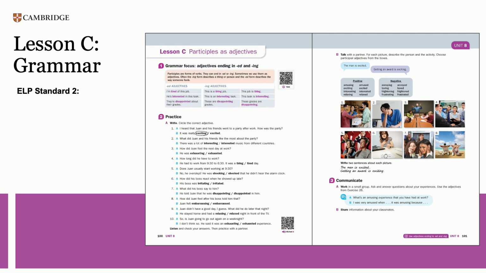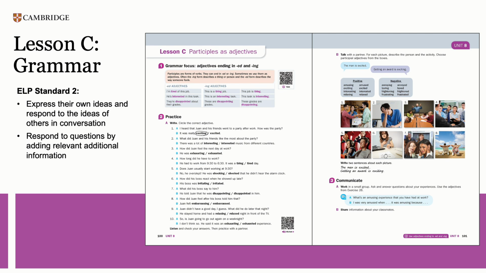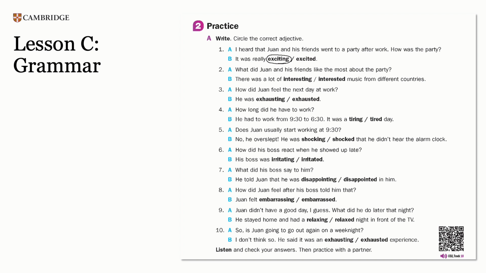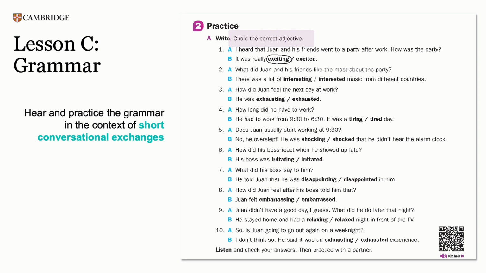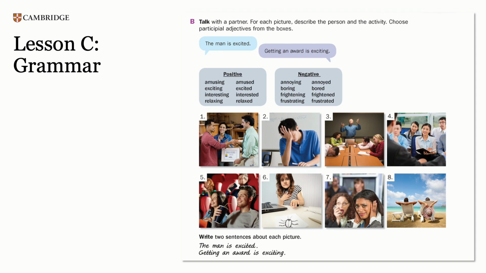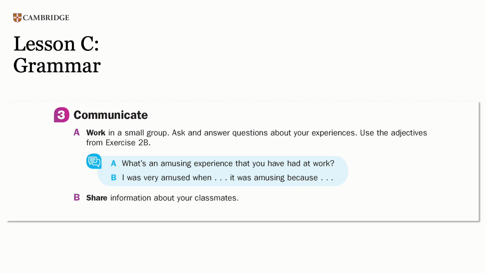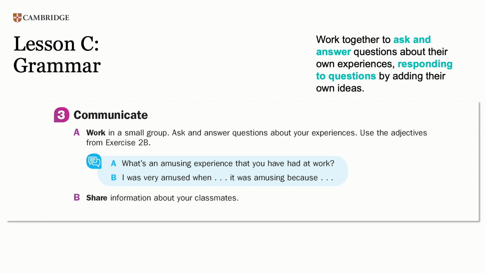For upper-level students, this means being able to express their own ideas and respond to the ideas of others in conversation, and respond to questions by adding relevant additional information. Notice how the activities in this lesson do this. In exercise 2, students practice the grammar in the context of short conversational exchanges and then work together to describe photos. In exercise 3, groups of students work together to ask and answer questions about their own experiences, responding to questions by adding their own ideas.